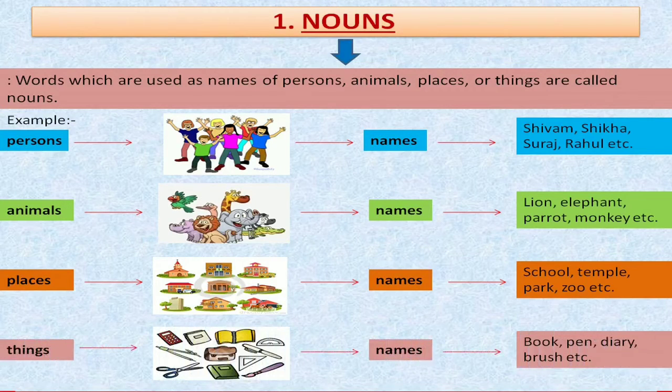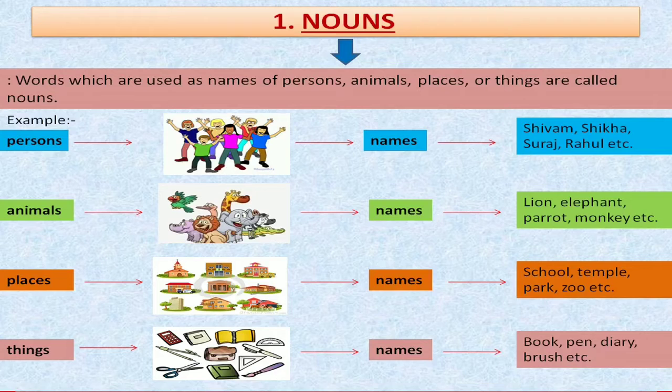What happens if we have so many things in a box? How can we recognize them? In the same way as above, we can also recognize the objects, the things, by their names like book, pen, diary, brush, pencil, scissor or other things.